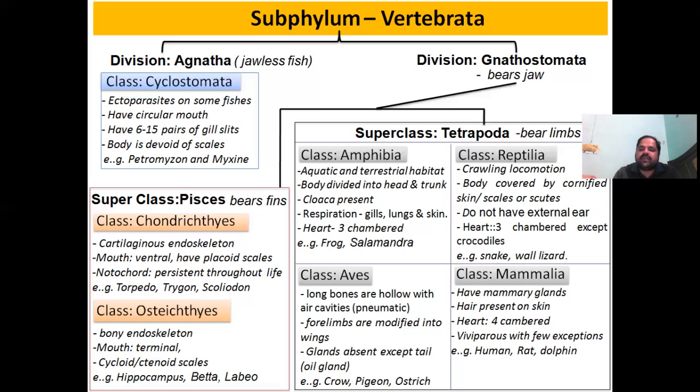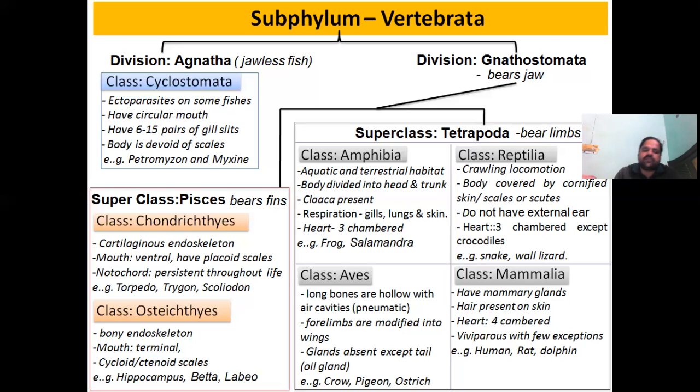The body is covered by cornified skin, scales or scutes, as we can assume that snakes and wall lizards have cornified skin. They do not have an external ear. And when we talk about the chambers of the heart, except crocodiles, every organism belonging to class Reptilia has a three-chambered heart.